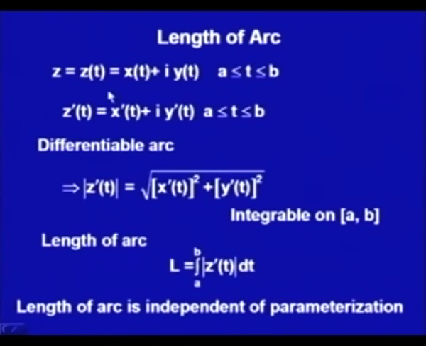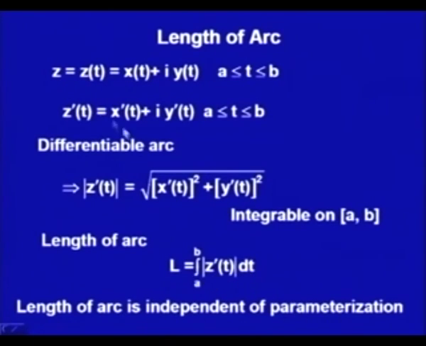because if you are mapping, what I am saying is that rather than having this representation z is equal to z(t) in the interval a to b, if you do have any other representation z as some phi of tau, where tau is ranging from alpha to beta, again tau is a real number and alpha and beta are real numbers, even then your length would remain the same. That says it is independent of parameterization.